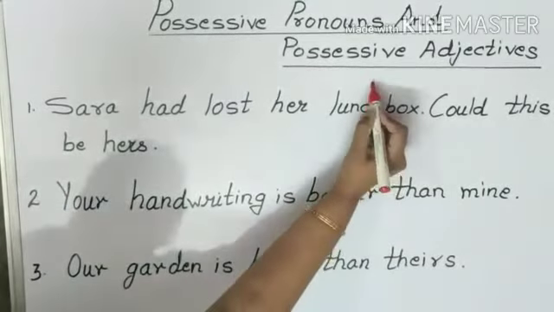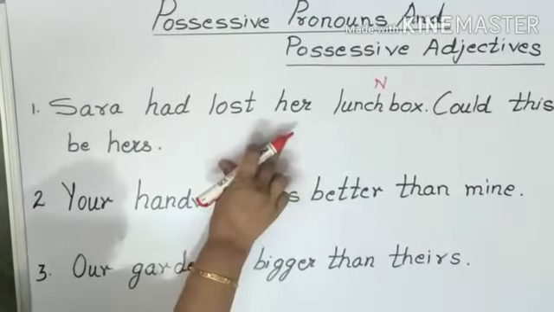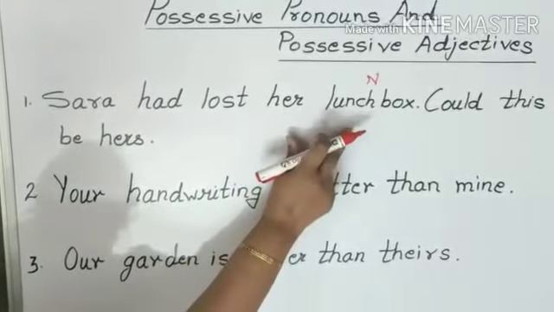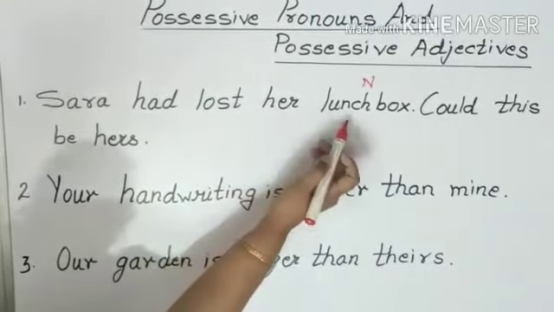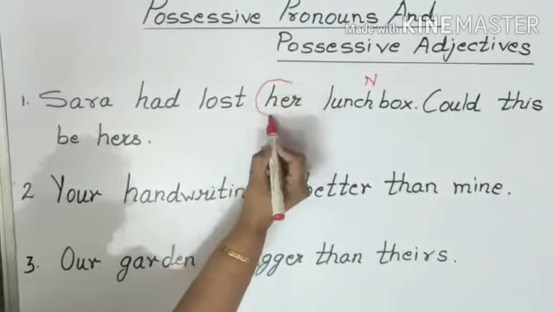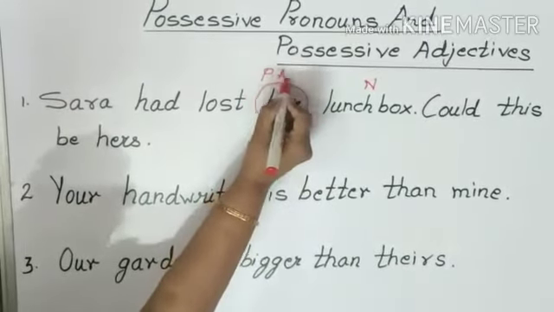Lunch box is noun. Now, I have already told you that possessive adjective is followed by a noun. So, now this lunch box belongs to whom? Sarah had lost her lunch box. So, lunch box belongs to her. That is why her is possessive adjective.